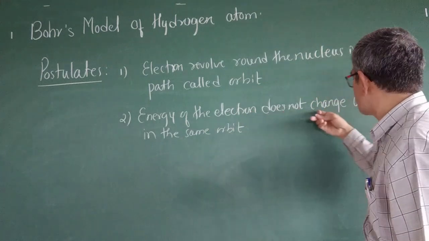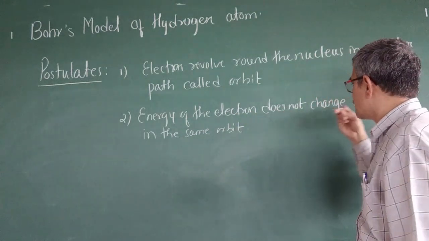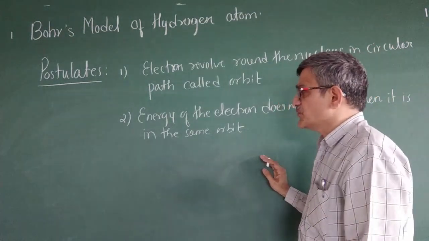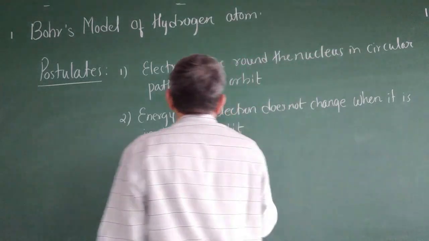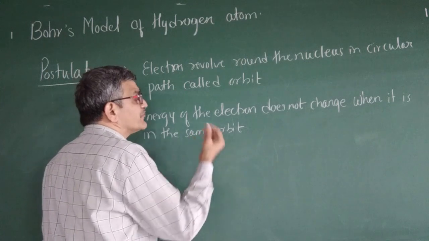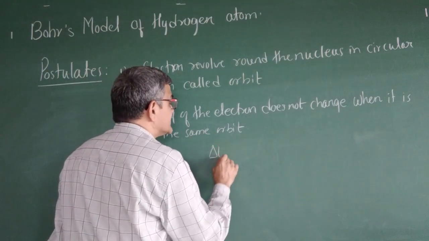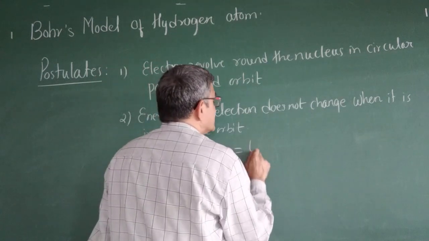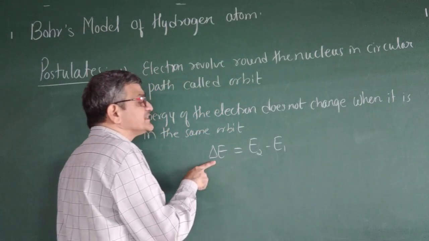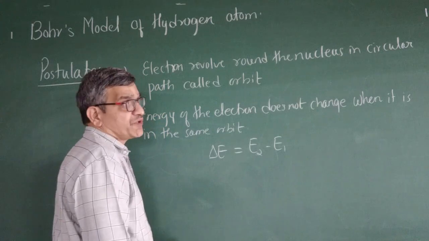Energy of the electron does not change when it is in the same orbit, whatever the time. But when an electron jumps from one orbit to another orbit, there delta E, the change in energy, equals E2 minus E1. So a change in energy is possible when the electron jumps from one orbit to another.